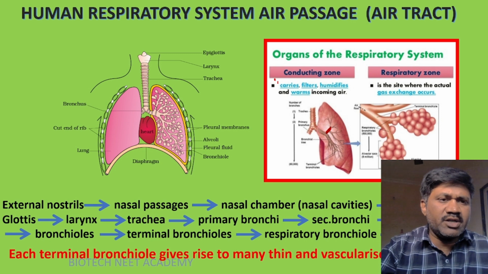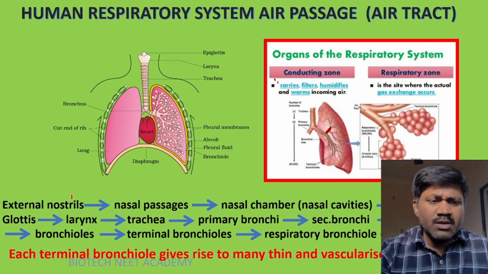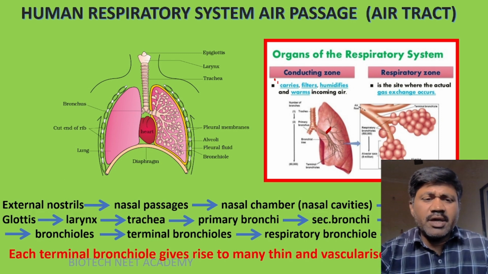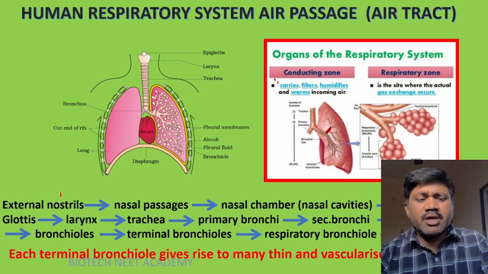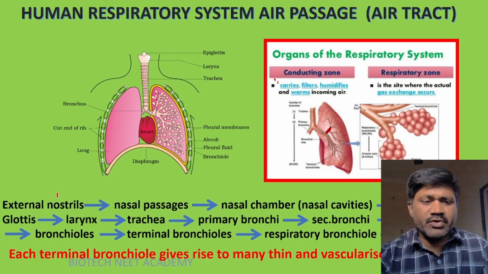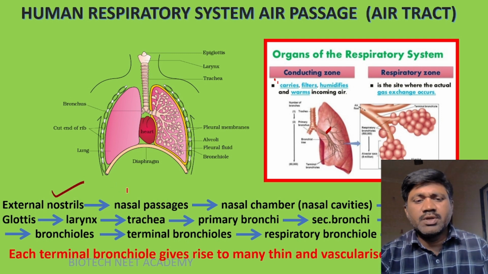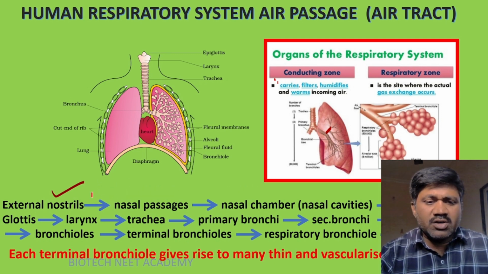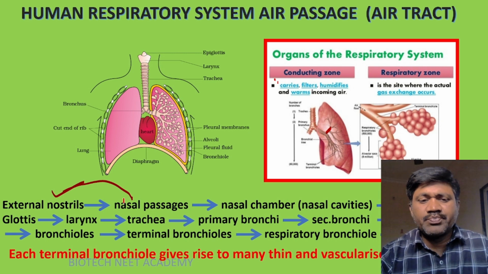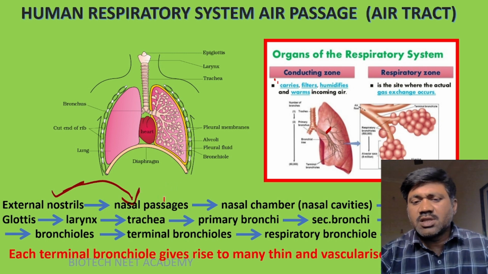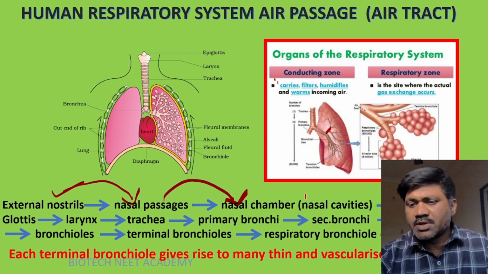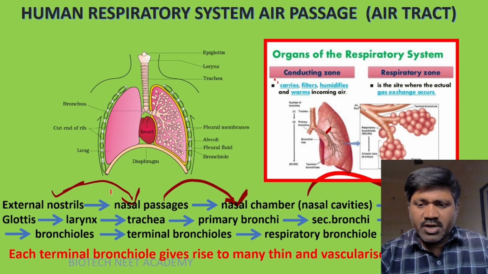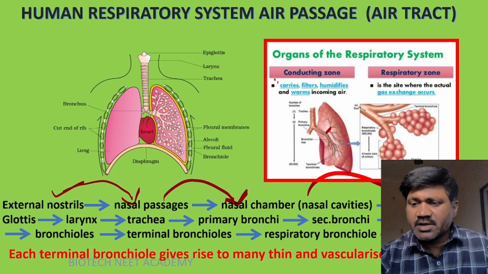Okay, let's first of all try to understand the air tract, the passage of air, how air enters and where it goes. First, from the external nostrils, we know the nose has nostrils, from the external nostrils air enters the nasal passages, then from nasal passages to nasal chambers, nasal cavities, to the nasopharynx. The pharynx region where the nasal cavities open is called the nasopharynx.